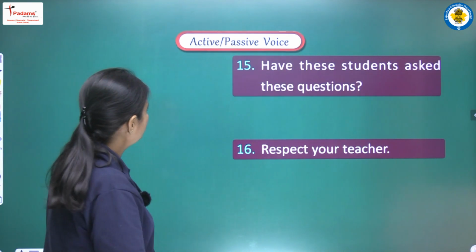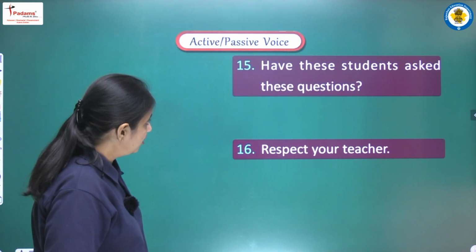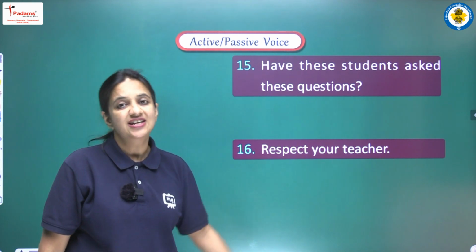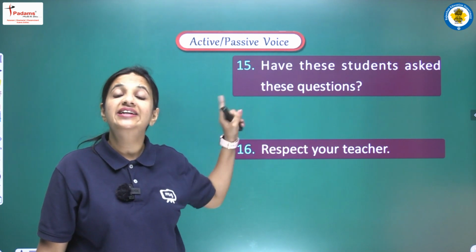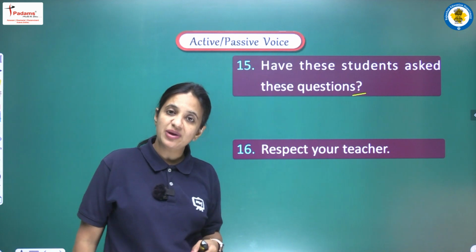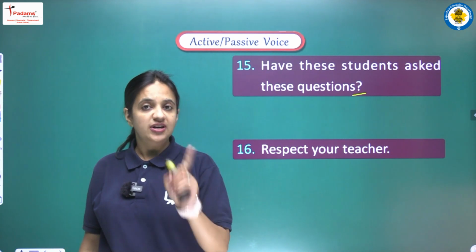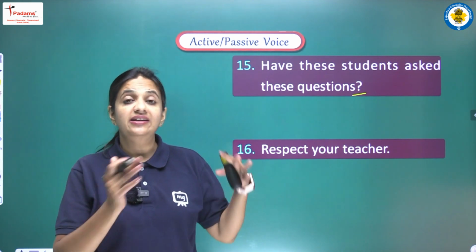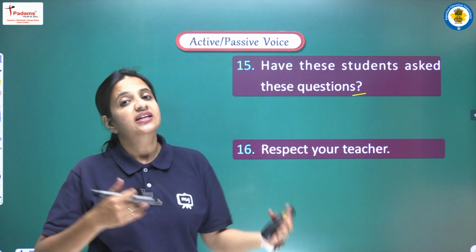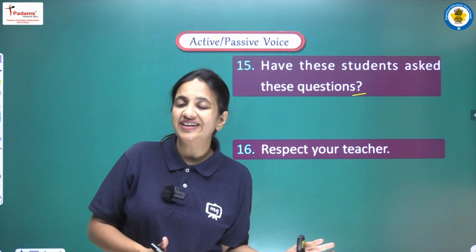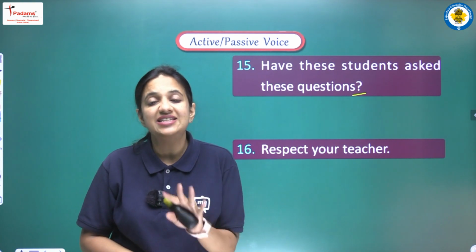Alright. Moving on, next sentence: have these students asked these questions. So here we have one interrogative sentence, because we have a question mark at the end of the sentence. The first thing that should come to your mind is that if we have an interrogative sentence in the active voice, then in the passive voice also we have to follow the same form and maintain the same structure.